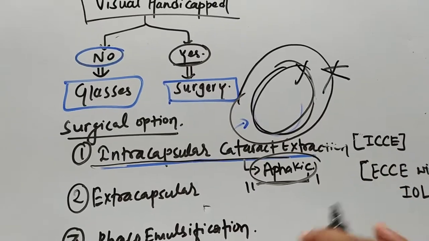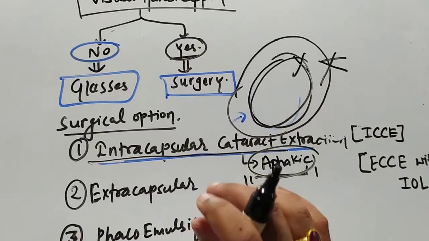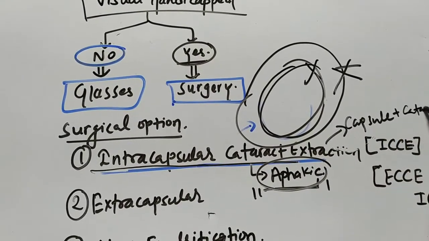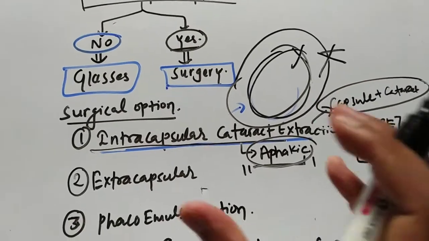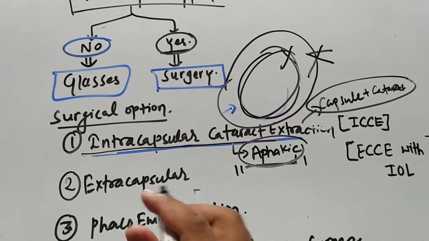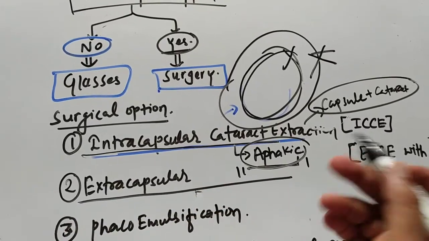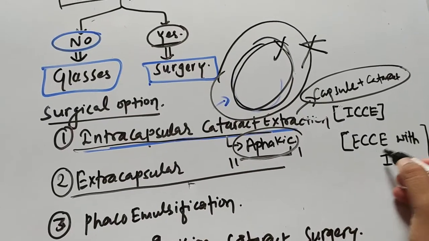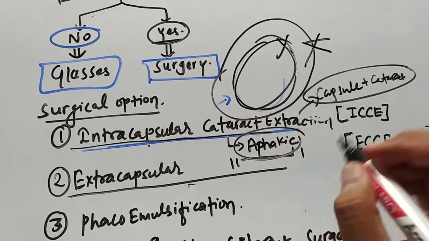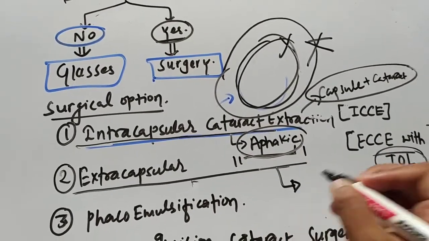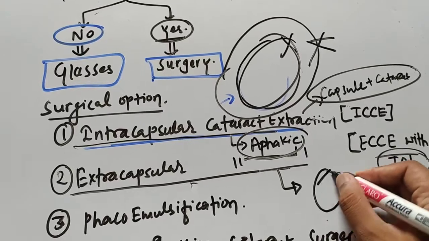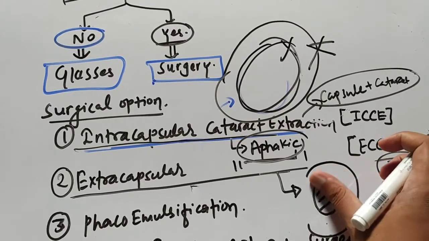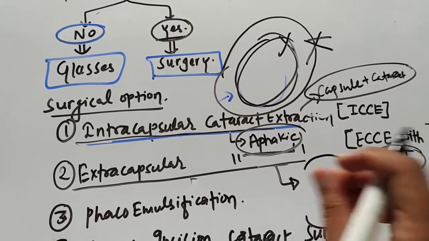Aphakic means the patient does not have any kind of lens. Such a surgery, in which we remove the capsule as well as the cataract, is known as intracapsular cataract extraction. Another surgery which is used nowadays is extracapsular cataract extraction with placement of an intraocular lens. What do we do in this surgery? Only the cataract and the lens matter are removed, but the capsule is left intact.